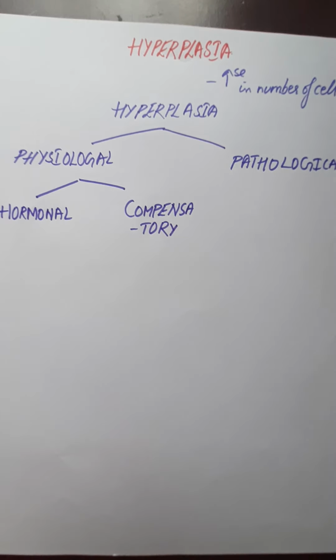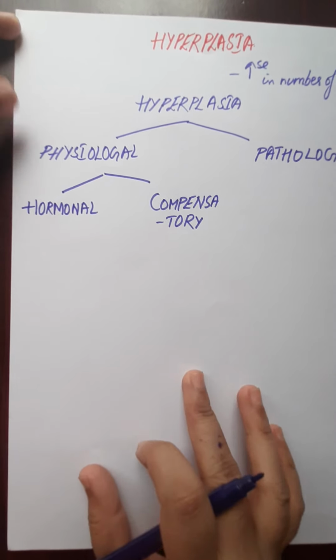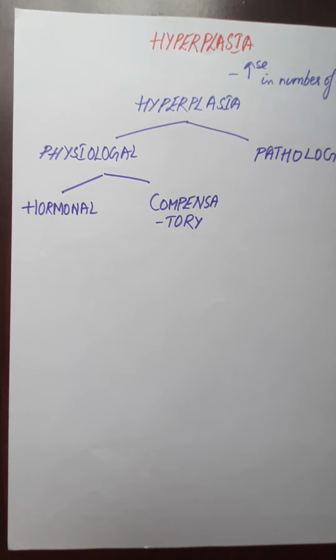Hormonal, for example, in the female breast during puberty, there will be glandular cell proliferation taking place. The cells are proliferating, the number of cells is increasing, and because of this the female breast gets enlarged during puberty. So for hormonal hyperplasia, the example is female breast enlargement during puberty.